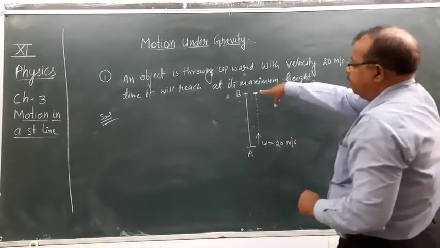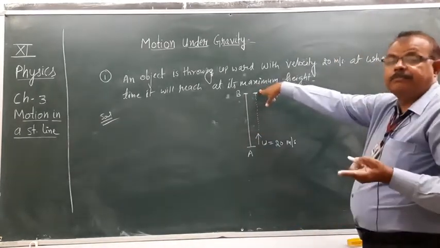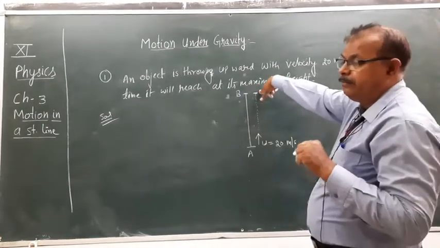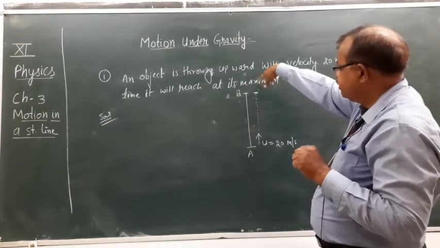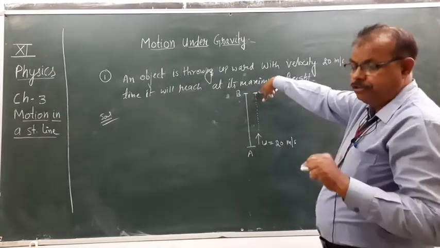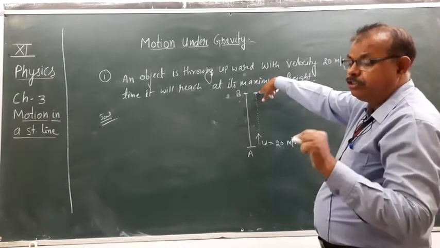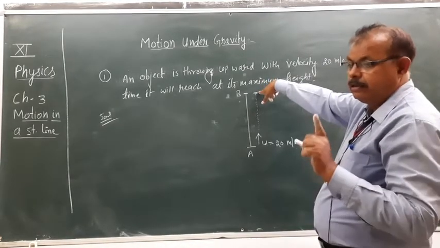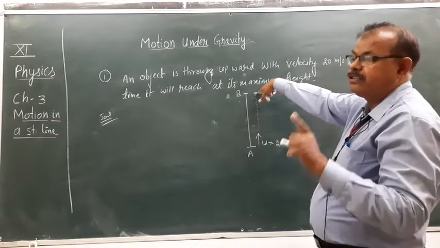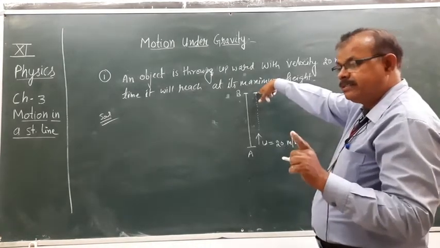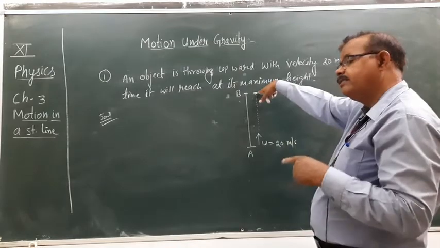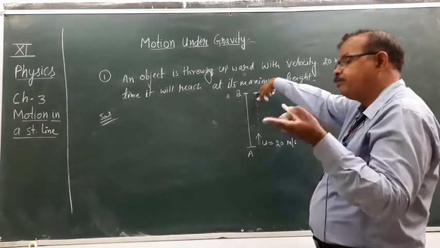If this height is maximum, it means at this point the velocity of the object will be 0. If velocity is not equal to 0, it means this is not its highest point.